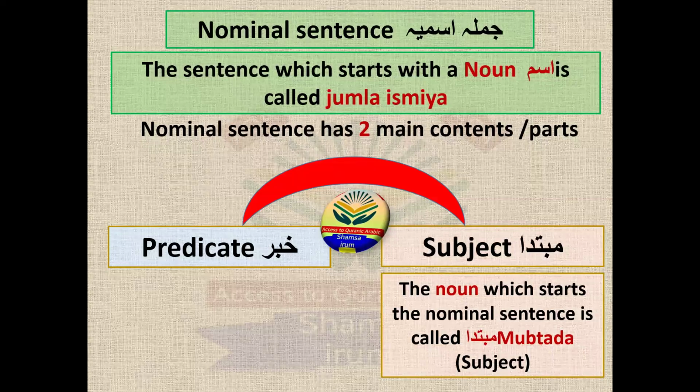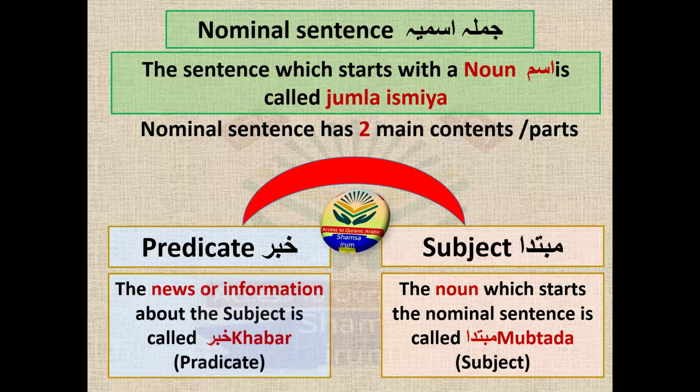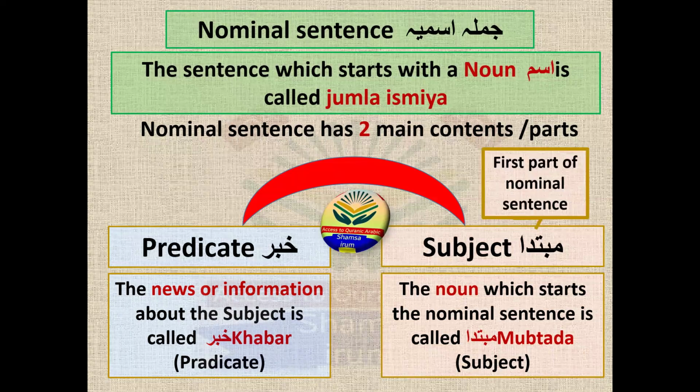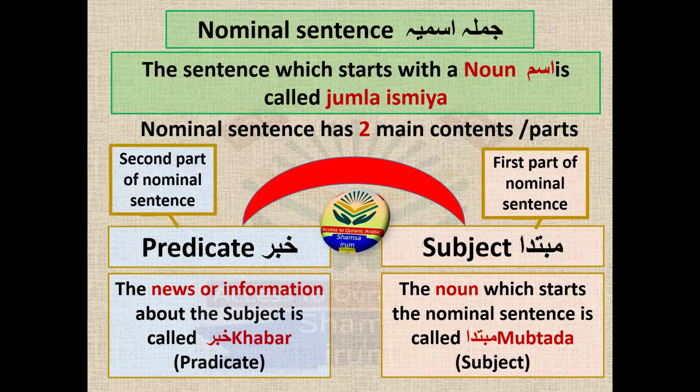That noun is called a mubtada, which is the subject. And khabar is the news or information about the subject, which is the predicate. So mubtada is the first part of the nominal sentence, and the khabar is the second part.